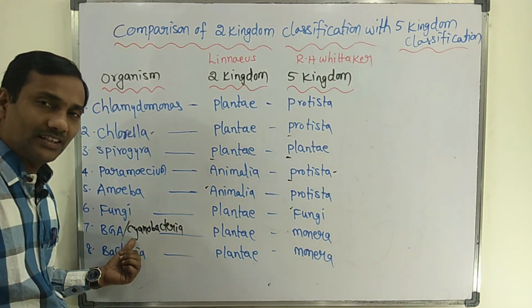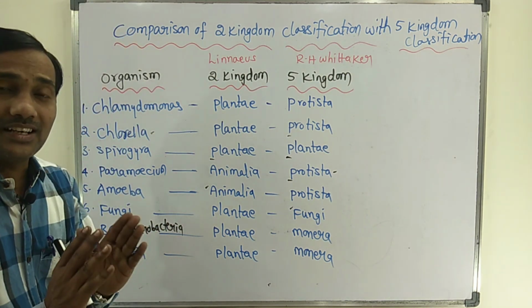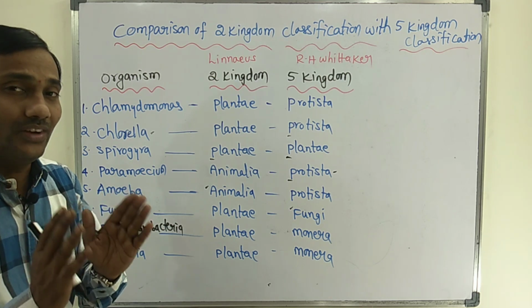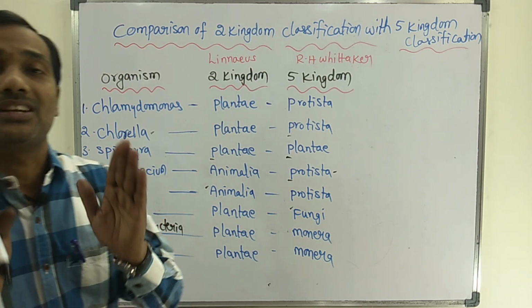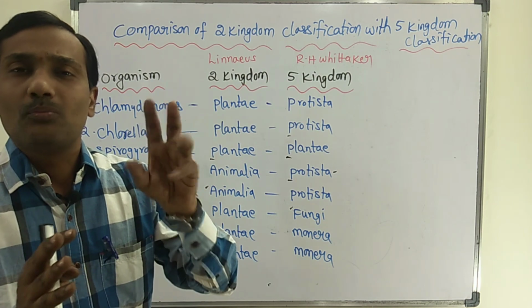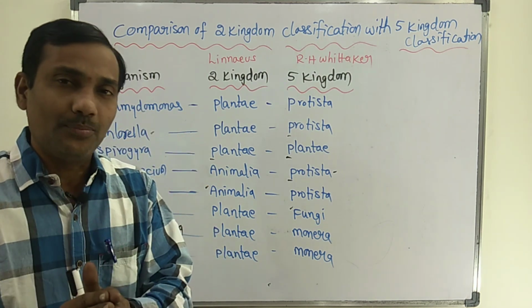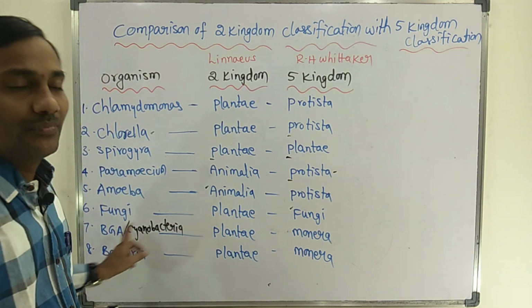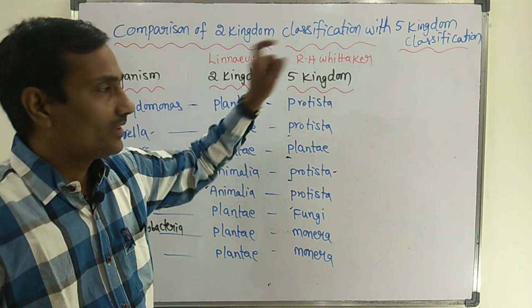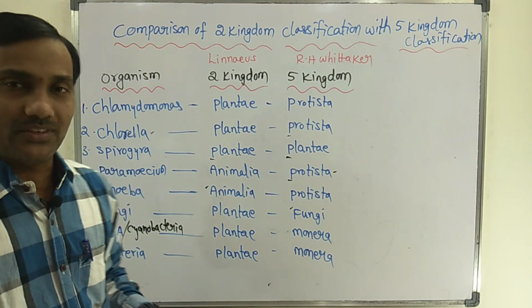All blue-green algae are cyanobacteria. They do not have a well-organized nucleus; the nuclear envelope is completely absent and only a prokaryotic nucleoid is there. So blue-green algae are placed in the Monera kingdom by R.H. Whittaker in the 5 kingdom classification.